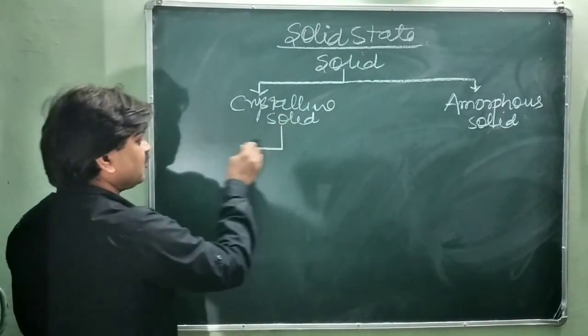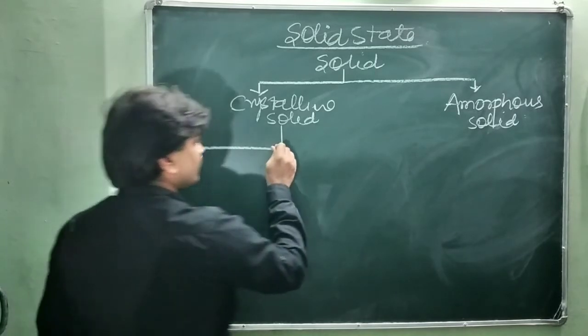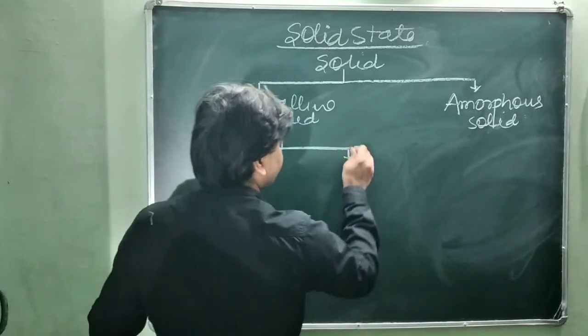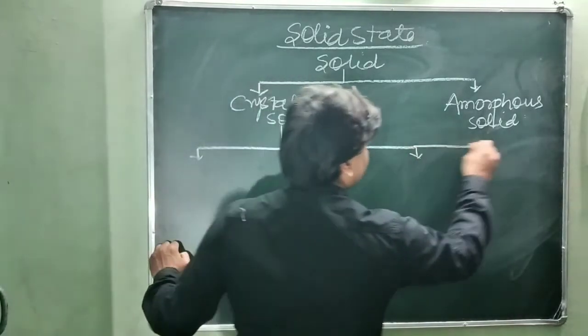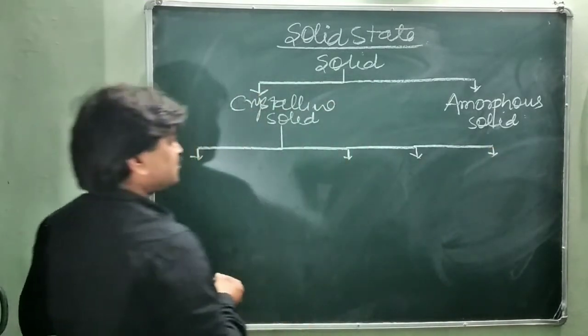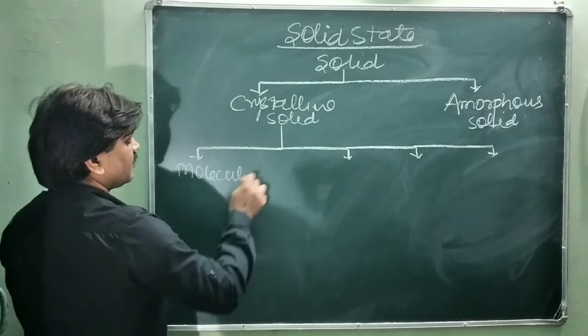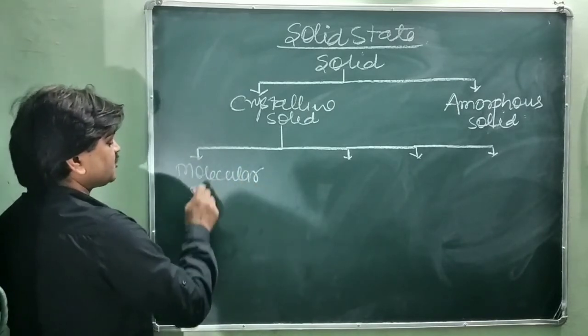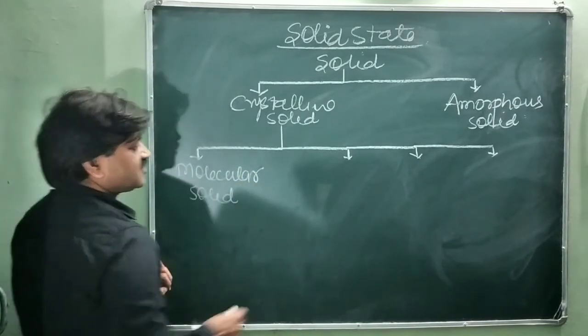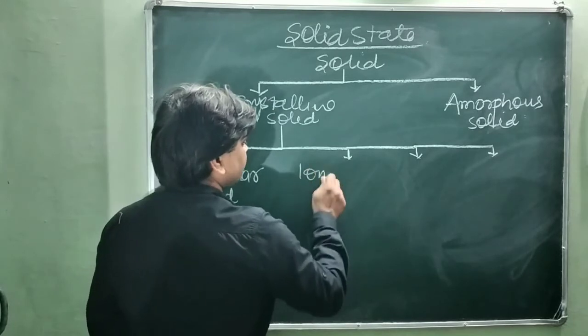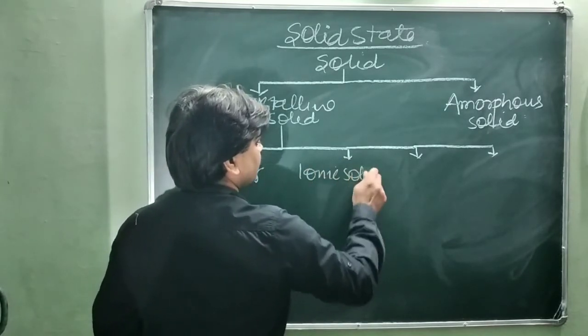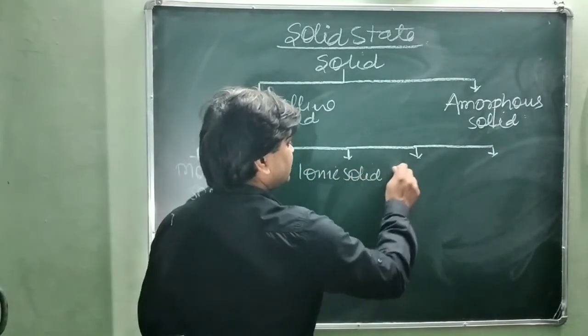Crystalline solids are of four types. First one, molecular solid. Second one, ionic solid. Third, metallic solid.